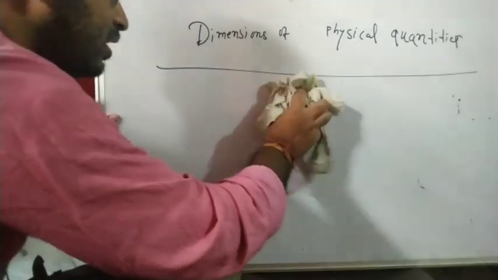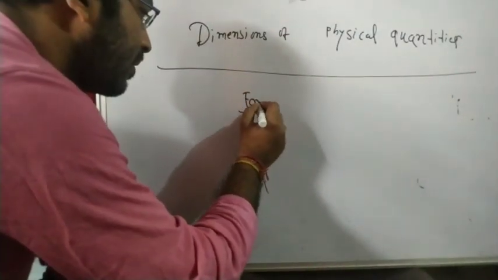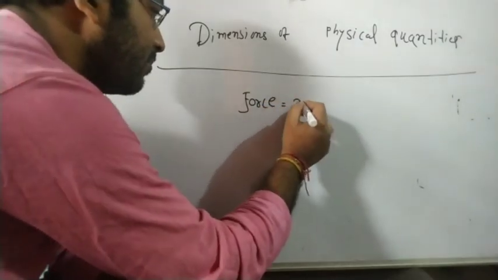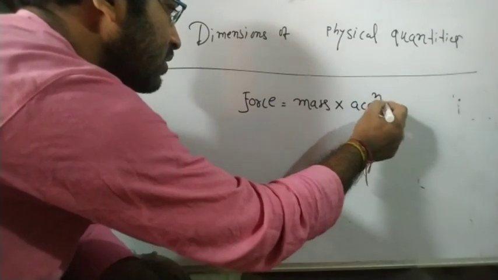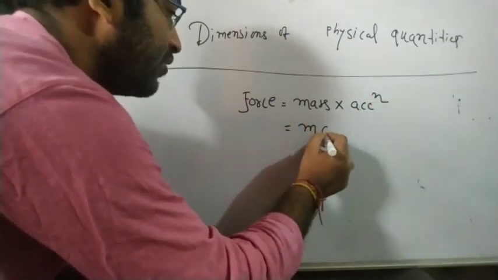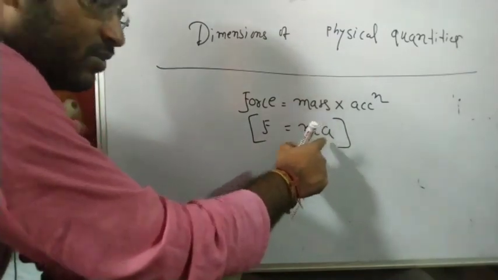Force can get dimension... Force means what? Force means mass into acceleration. It is Newton's law, F equals m a, Newton's second law. Mass into acceleration. Then what is the dimension of force?